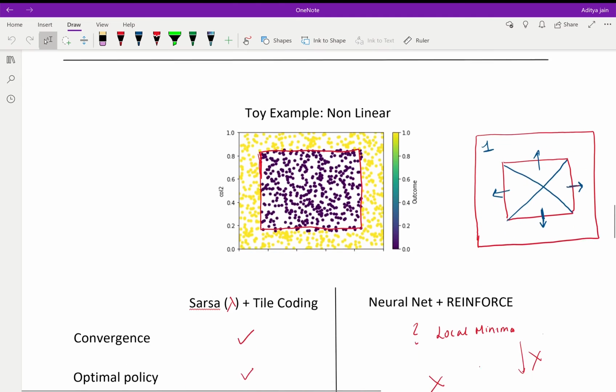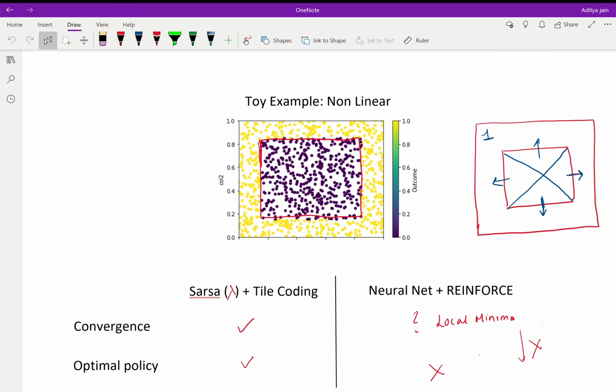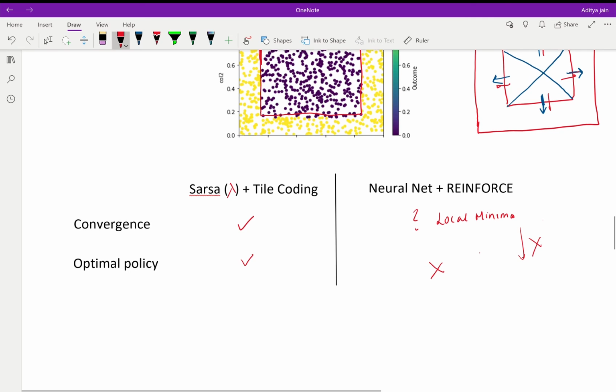We now look at a more complex decision boundary in our toy example. Here, the optimal policy is diamond shaped as shown on the right. Sarsa lambda with tile coding was able to converge to the optimal policy. On the other hand, neural net with REINFORCE converged to a local minima.